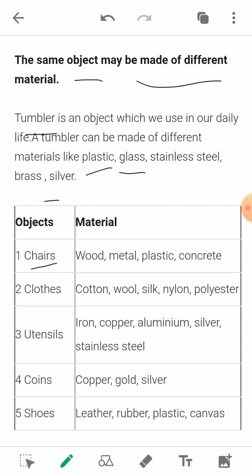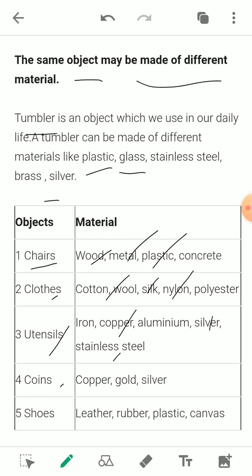Like in the case of a chair, it can be made up of wood, or it can be a metal chair, or a plastic chair. Okay, clothes can be cotton cloth, nylon, or silk. Utensils can be made up of copper, silver, or stainless steel.